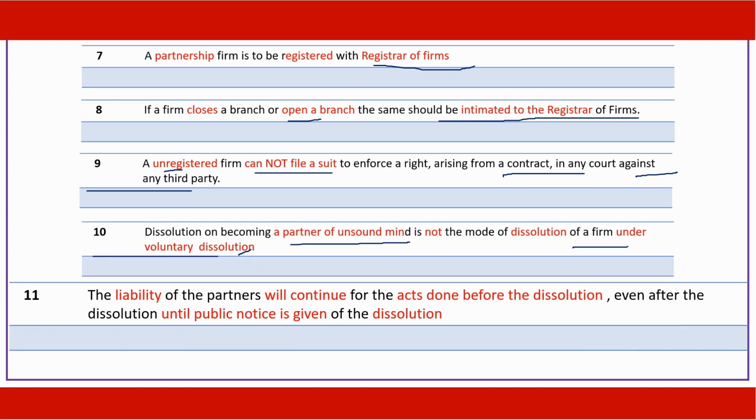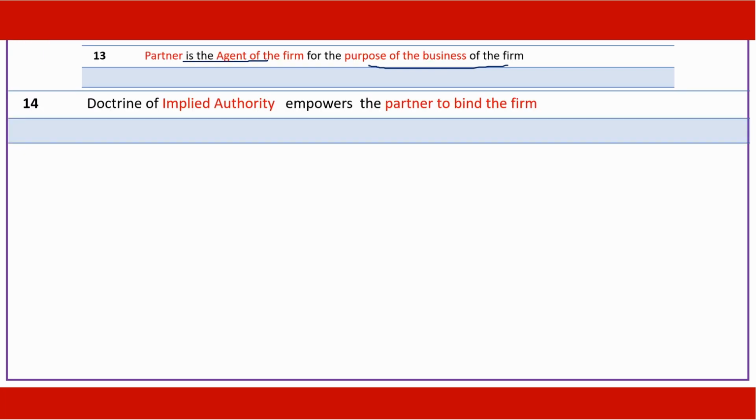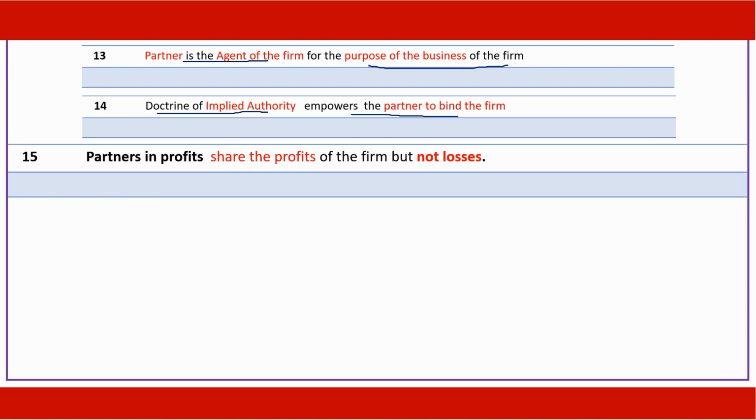The liability of the partners will continue for the acts done before dissolution until public notice is given of the dissolution. Nominal partner is of two types: partner by estoppel, partner by holding out. Partner is the agent of the firm, but he is agent for the purpose of the business of the firm. Under doctrine of implied authority, a partner is empowered to bind the firm. Partners in profits share the profits of the firm. They need not have to share the losses.